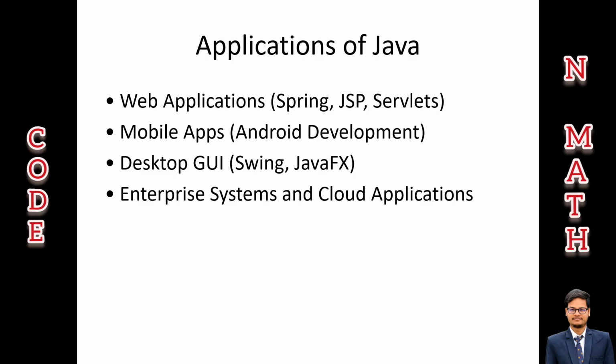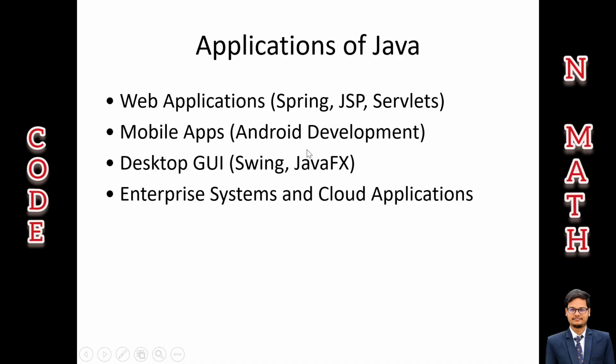Now let us talk about its applications, like where Java is actually used. Practically, we can say everywhere. We can create web applications using Spring, Spring Boot, JSP, and Servlet.